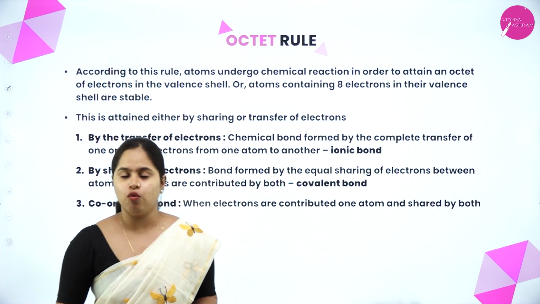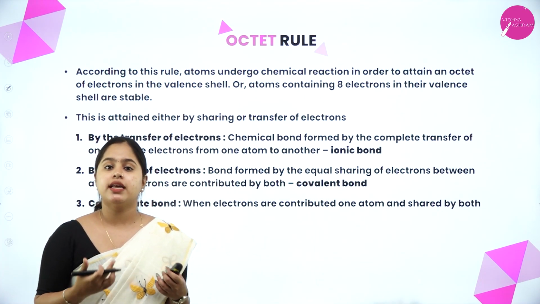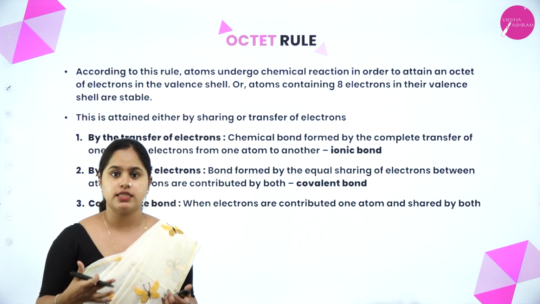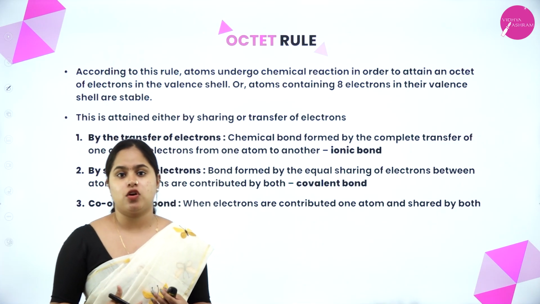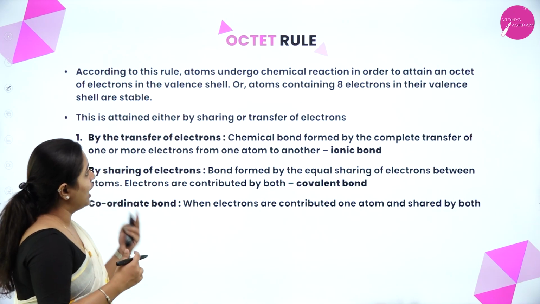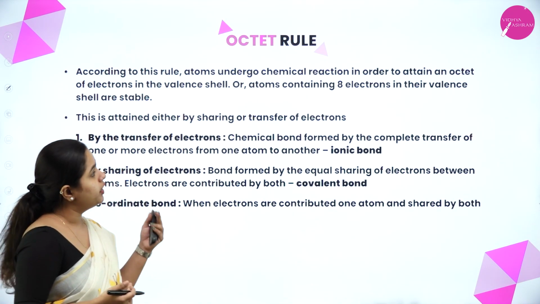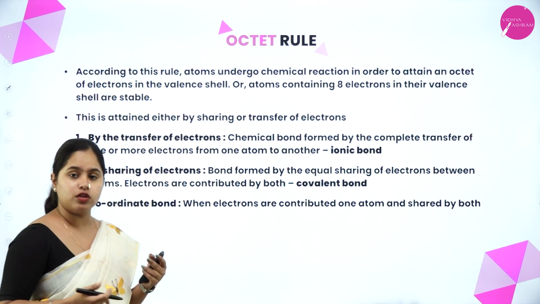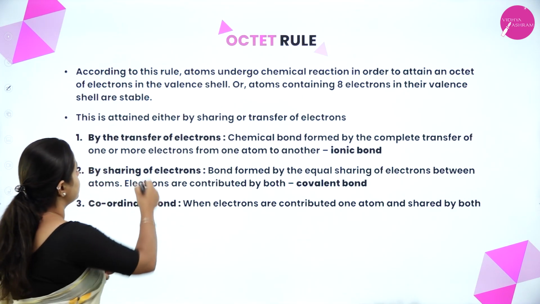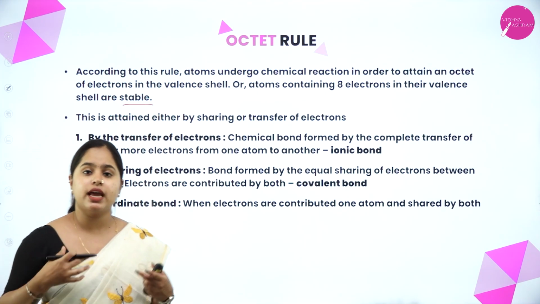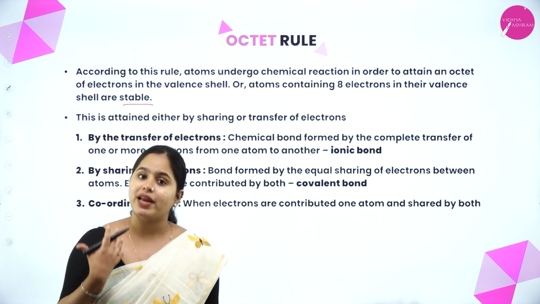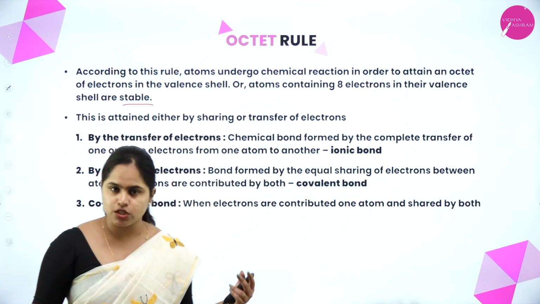So we already know what the octet rule is, right? To attain stability, what do atoms try to do? They complete their octet. That is, they try to attain 8 electrons in their outermost shell. According to this rule, atoms undergo chemical reactions in order to attain an octet of electrons in their valence shell, or atoms containing 8 electrons in their valence shells are stable. Why exactly do atoms try to attain 8 electrons in their outermost shell? To attain stability, right? So this is the octet rule.